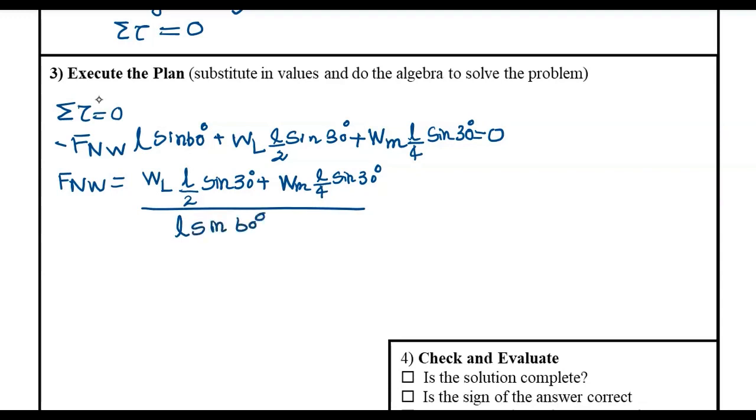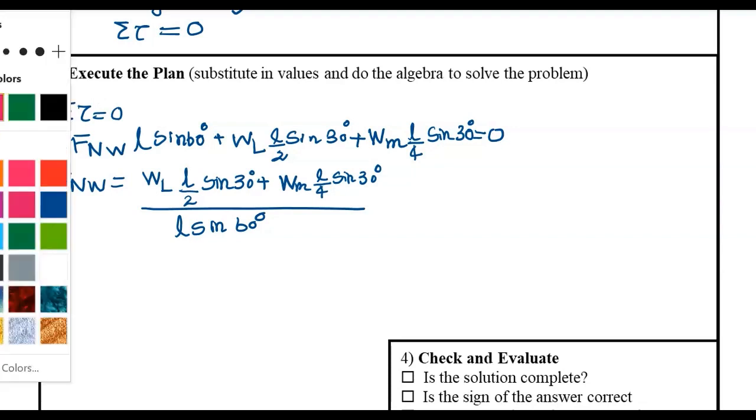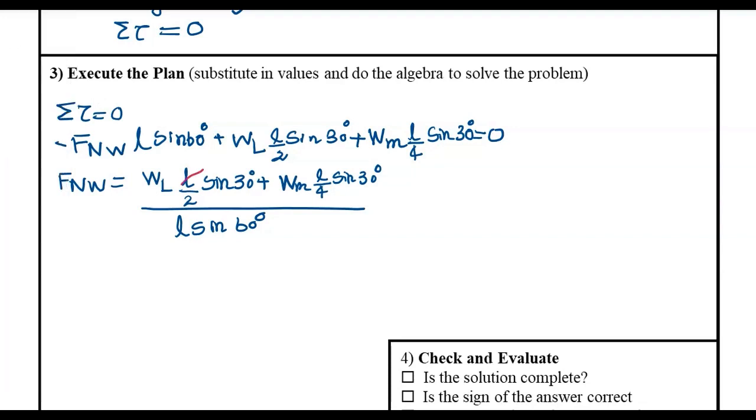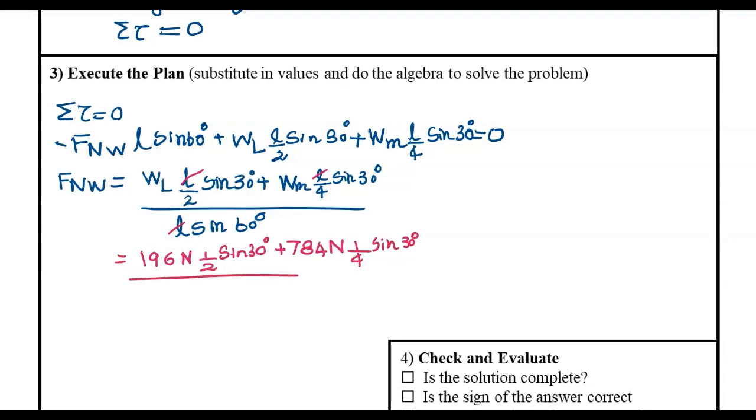And now we have done the difficult part, guys. We just have to do the substitution here. And we already know the weight of the ladder. We calculated it earlier. So before I continue the calculation, I'm going to cancel L because it's common for all the terms in the equation. So you can divide top and bottom by L. And then I have the weight of the ladder, 196 newtons, times half times sine 30, plus the weight of the man, 784 newtons, times 1/4 times sine 30.